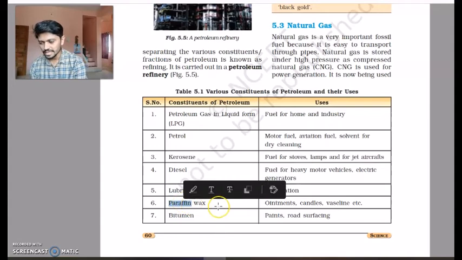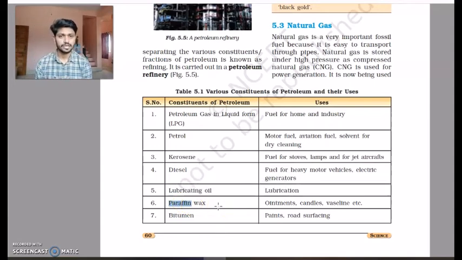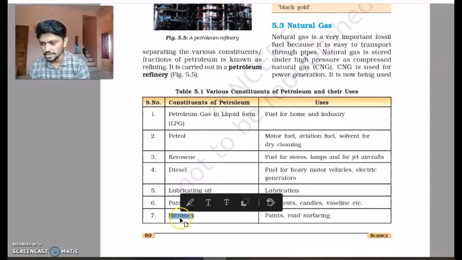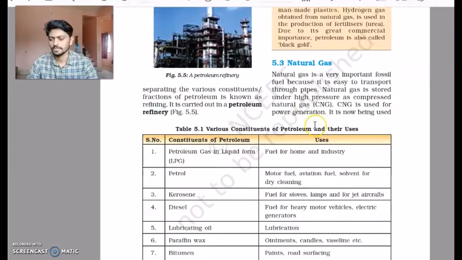We have paraffin wax as another product. They are used in the creation of candles or vaseline. And we have another product called bitumen. When we go outside, we might have observed that there are certain places where the road is being constructed. So bitumen is one of the ingredients for creating the surface of a road. We say tar.